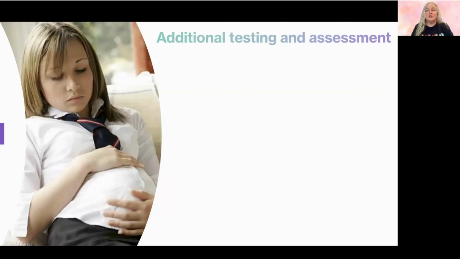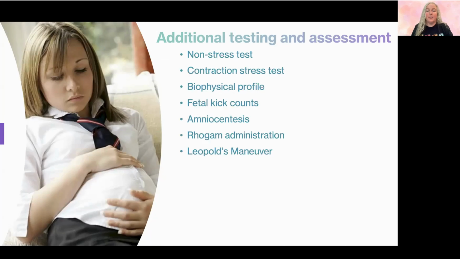So when we think about additional testing and assessments, there's other things that we would consider, and we already talked a little bit about the amniocentesis. So there's a few other things here to think about. The non-stress test and the contraction stress test have to do with fetal monitoring, and we're going to talk about that a little bit more in a minute, as well as the biophysical profile. The biophysical profile is a test that is going to give us a much better look at our fetal status, and so we're going to talk more about that on the next slide.